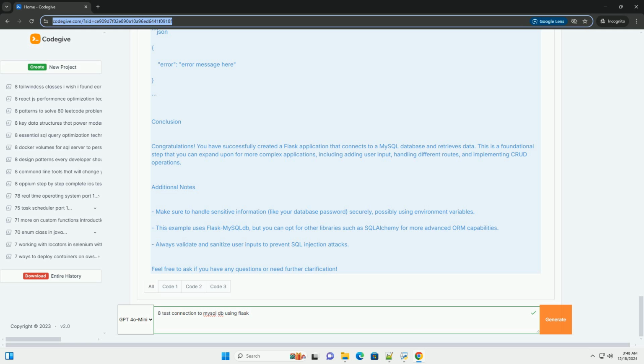SQL. Create database test_db. Use test_db. Create table users: id int auto_increment primary key, username varchar(100) not null, email varchar(100) not null. 4. Insert a sample record. SQL. Insert into users (username, email) values ('test_user', 'test@example.com').